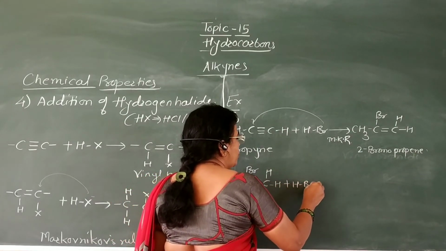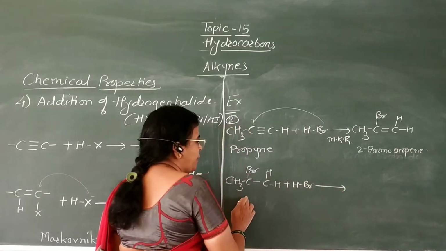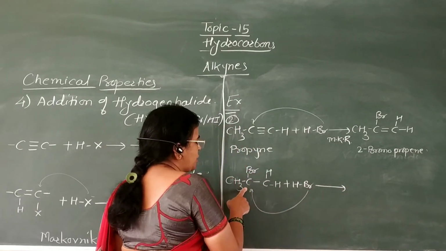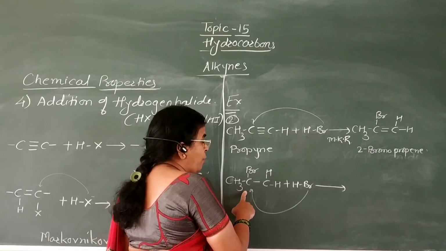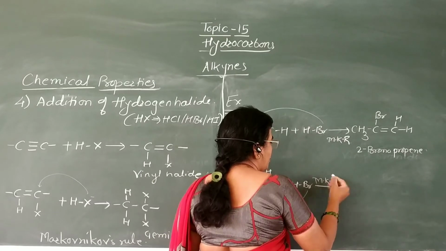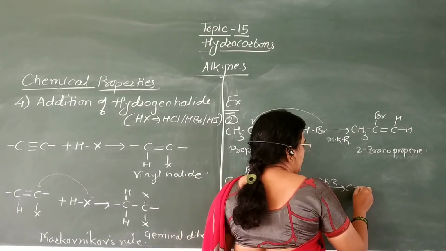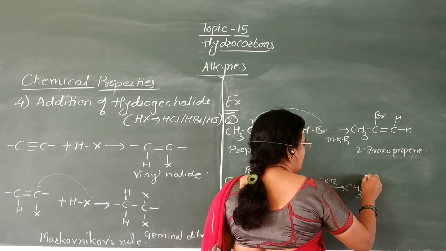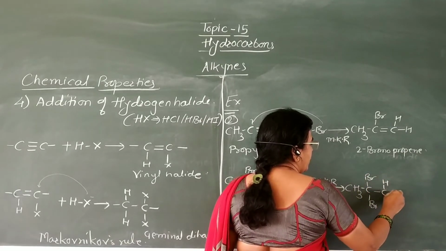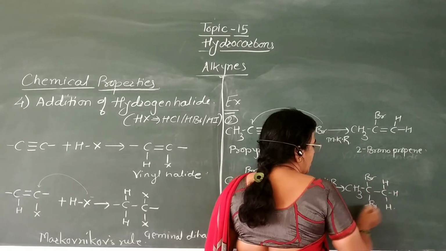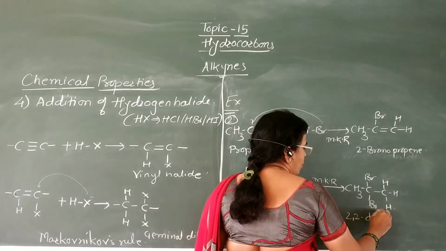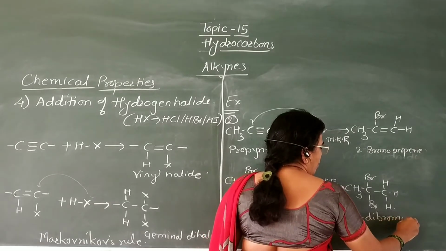Now here also addition of this HBr takes place according to Markovnikov's rule, and this Br gets attached to this carbon atom which possesses less number of hydrogen atoms. This addition also takes place according to Markovnikov's rule to form CH3–CBr2–CH3. This is 2,2-dibromopropane.